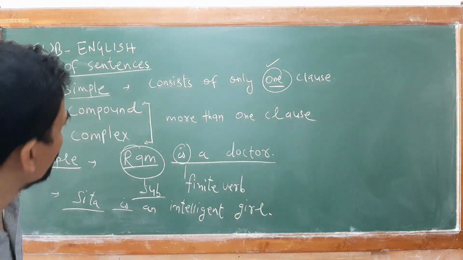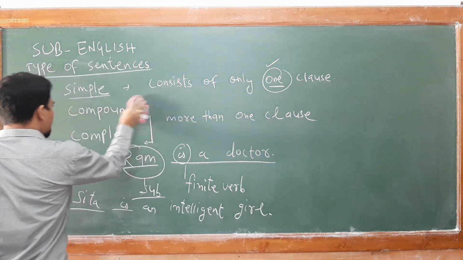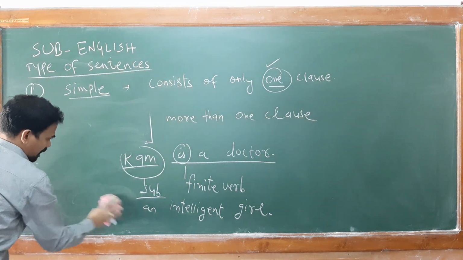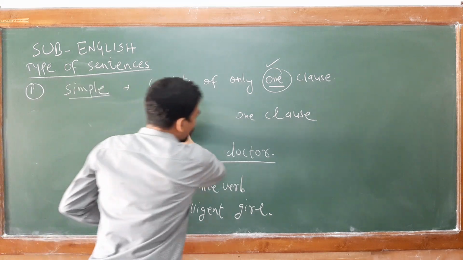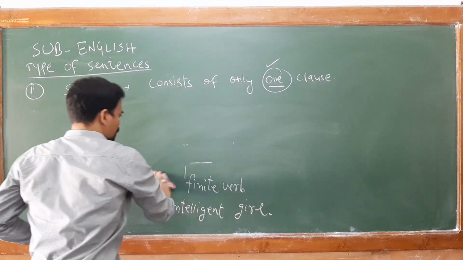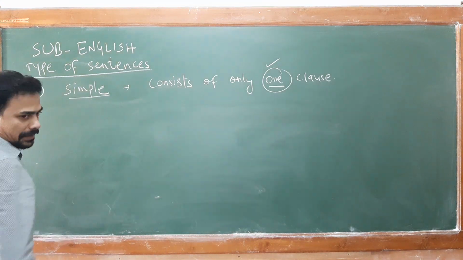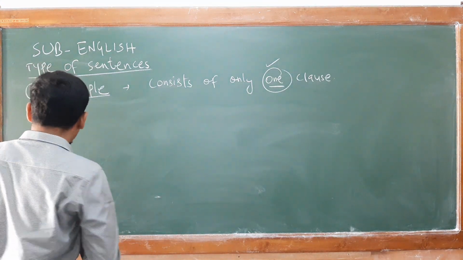Now come back to compound and complex sentences. I will show you how more than one clause can be there in a sentence. Now I will be writing the basic differences, because in compound you can find more than one clause, and the same thing you can find in complex. So how to differentiate them?